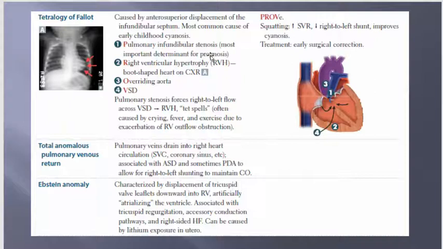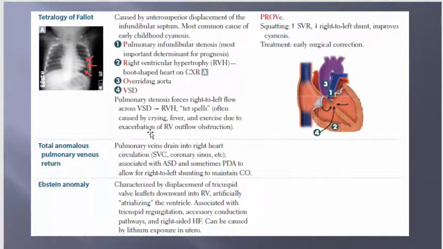Pulmonary infundibular stenosis, most important to determine for prognosis. And then you have a right ventricular hypertrophy, in other words, a large ventricle. Boot-shaped heart, overriding aorta, and you have a ventricular septal defect. Pulmonary stenosis forces right to left flow across the VSD to the left side.